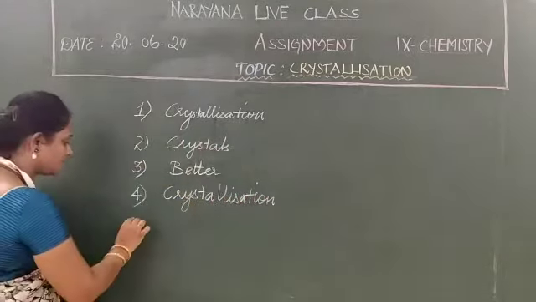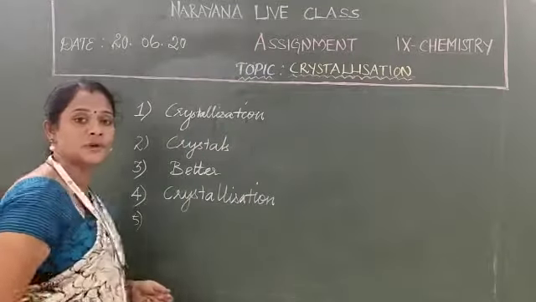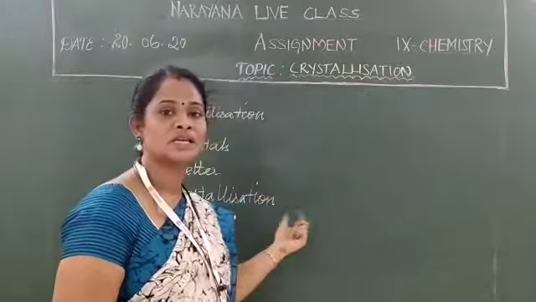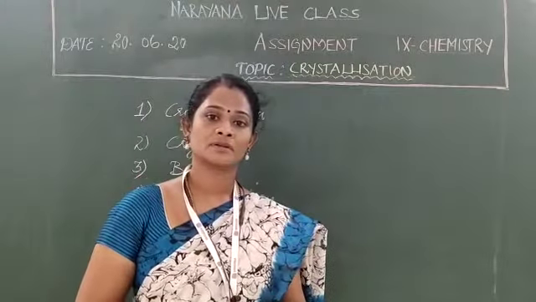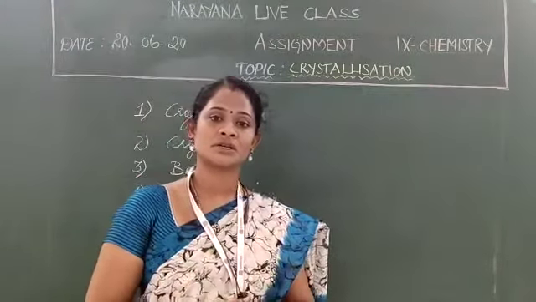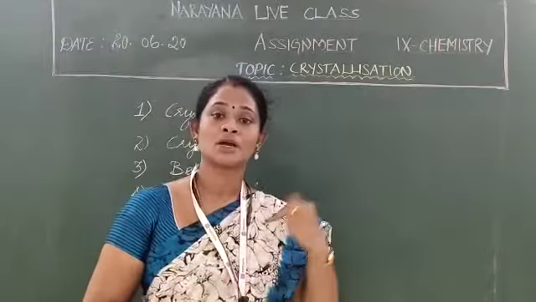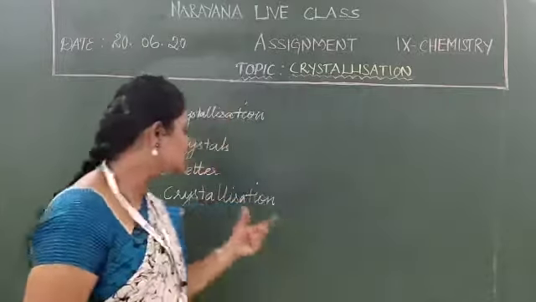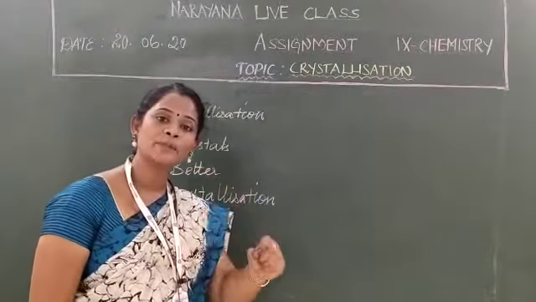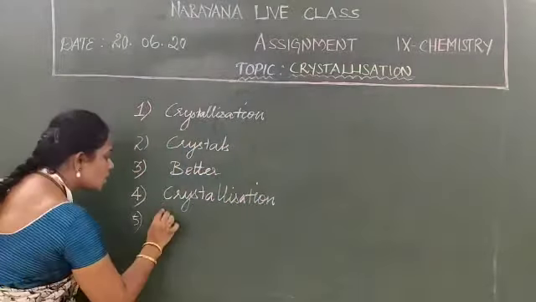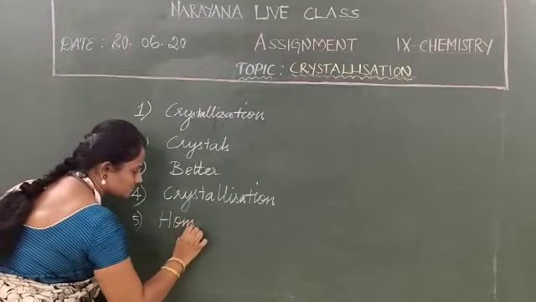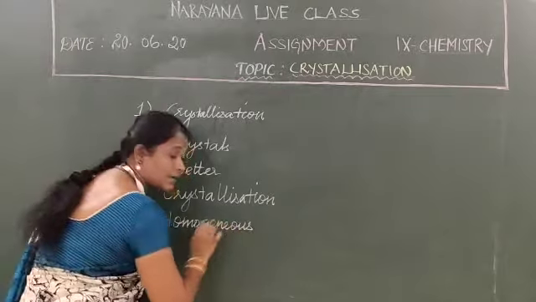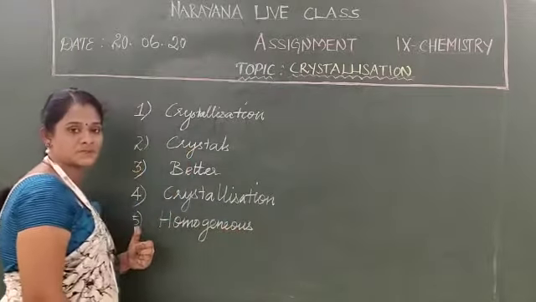Is it clear? Then the fifth one: what type of mixture can be separated by using the crystallization technique? In mixtures we have studied two types, homogeneous mixture and heterogeneous mixture. In the crystallization technique, we use homogeneous mixtures. What is meant by a homogeneous mixture?